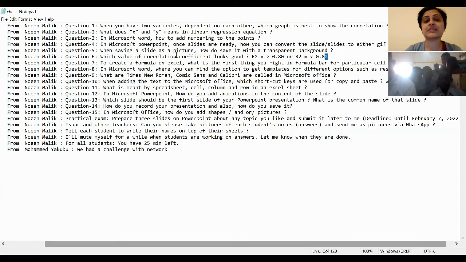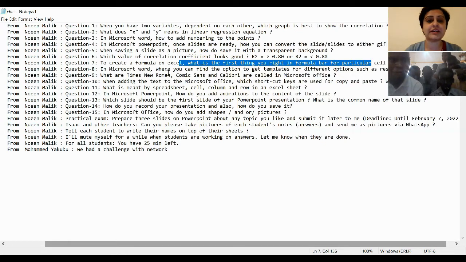The next question was very simple. It should be greater than 0.80. Most of the people said smaller than 0.80. It should always be greater than 80%. Then the coefficient is good. So it is 50-50. Half of the people said this and half of the people said this. Now, this one most of the people got right.